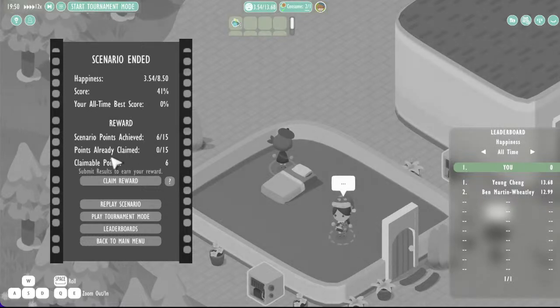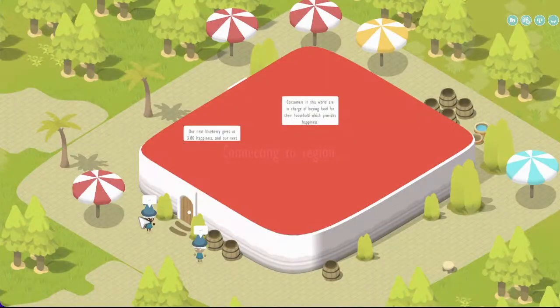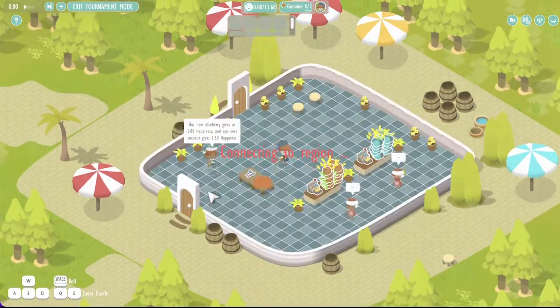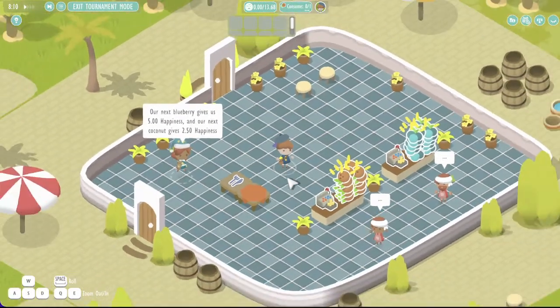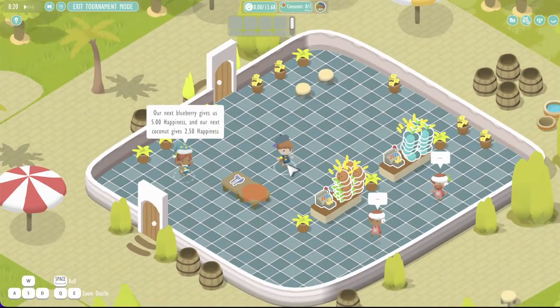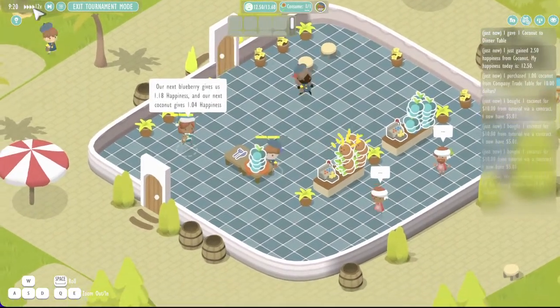This is the points that I can claim, but I also have the option here to go into tournament mode. When I go into tournament mode, I don't have any manual control over my character. So my character here is just going to repeat the things that they did using the automation system. They're going to go and purchase the coconut in a second, and this will happen automatically. This is a level field, see?